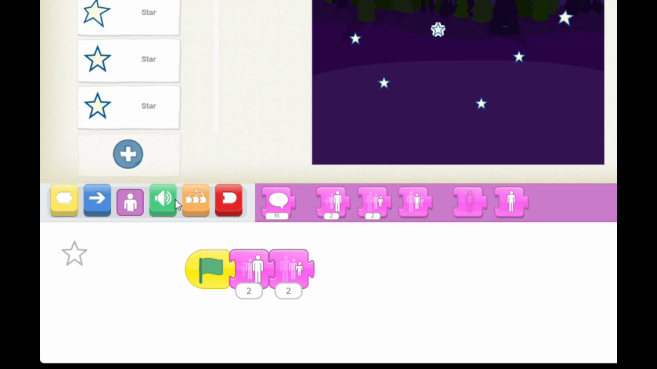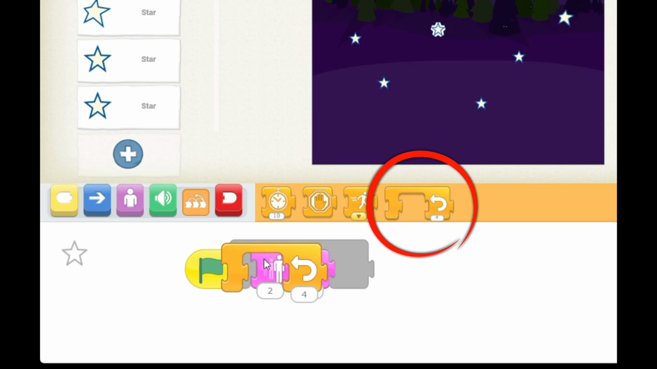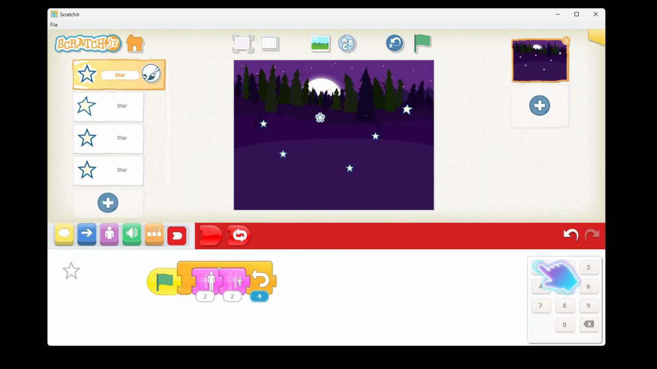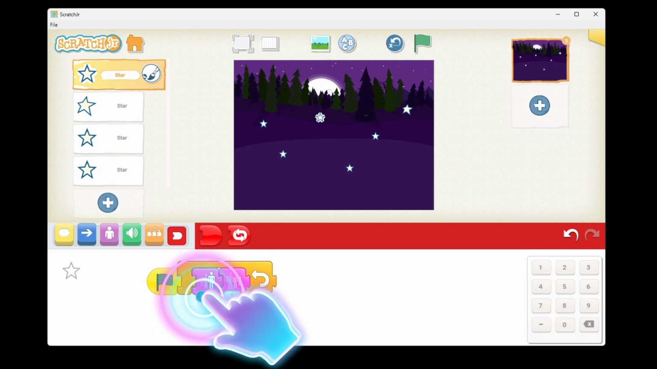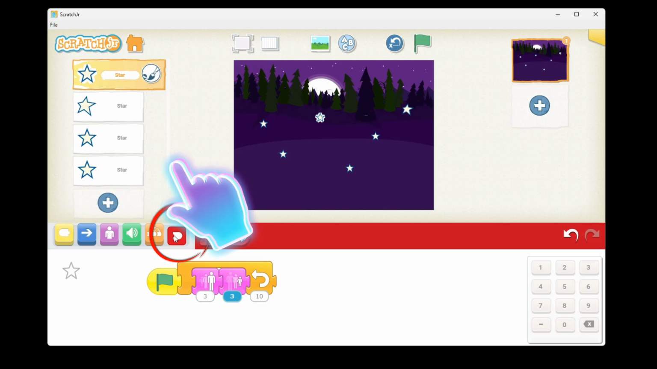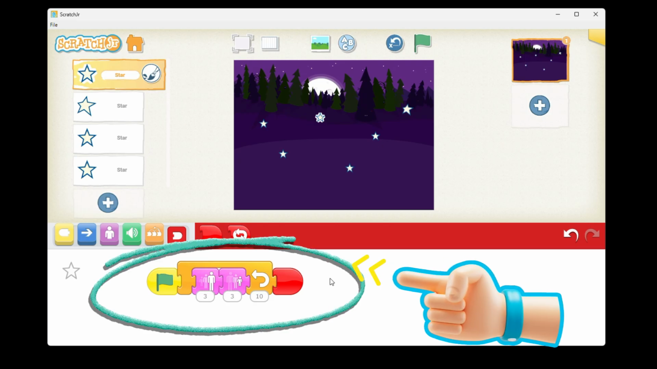Then after that you have to go to the control block category. Take this. Now you have to repeat this 10 times. Suppose I am repeating these things 10 times. Grow in size, here I set 3, then again 3. Okay. Now you have to go to the end block category. Then take the end block here. Now this is done for 1 star.